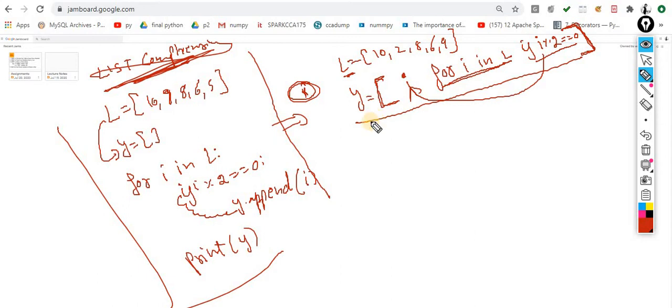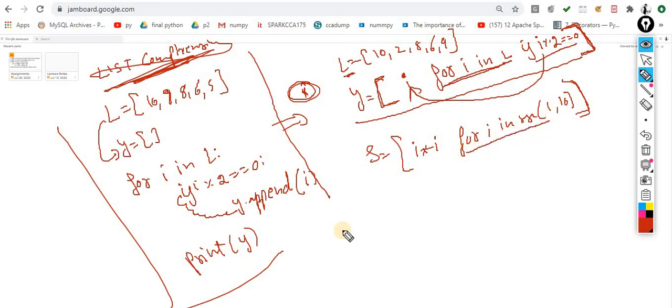Okay, I'll show you one more use case. Let's suppose S is equal to I multiplied by I for I in range of 1 to 10. What is the meaning of this? It means I am iterating 1 to 10, that means 1 to 9, and I am multiplying 1 by 1, 2 by 2, 3 by 3, 4 by 4, and up to 9 by 9, and adding the results into this S list. So this concept is called list comprehension.